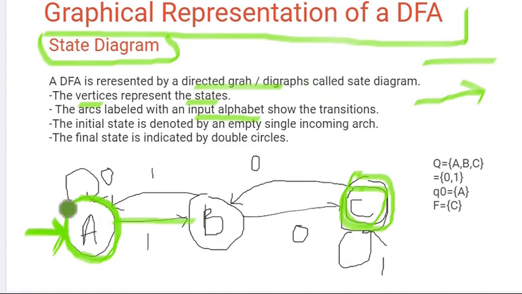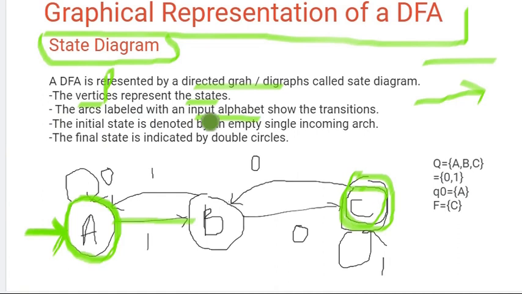So here we learned 4 points, that is, DFA we always represent with the help of directed graphs, and the vertices always represent the states.